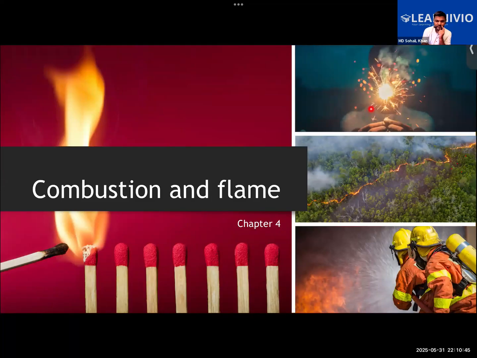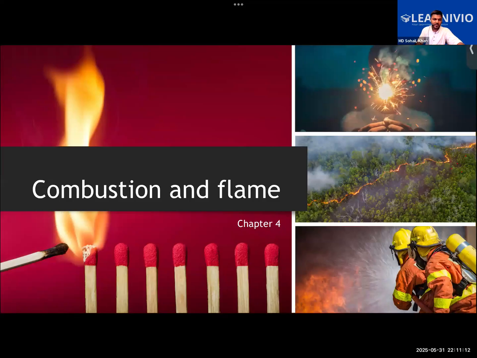Explosive combustion, right? Then forest fires catch fire on their own now. No one went there to light them up, unless some people went to the forest, had a campfire and did not extinguish it. Many times forest fires are caused due to human error. Getting it? So the rate of combustion will be different.